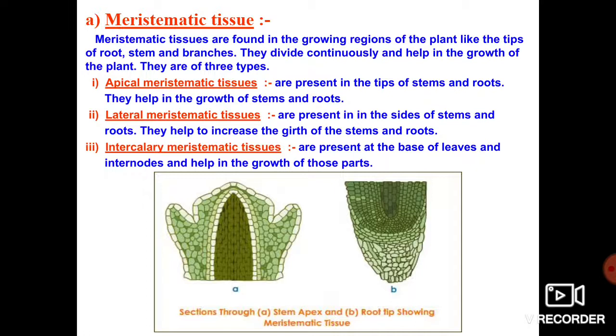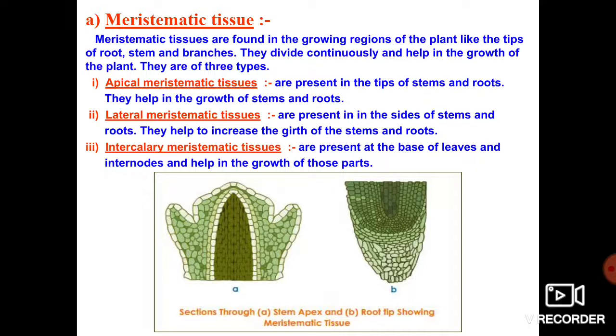Do you know, apical meristematic tissue is present in the tip of the stems as well as roots. Do you know where the apical meristematic tissue is present? Dear children, the apical meristematic tissue is present in the tip of the stem and roots, and this will be very helpful for the growth of the plant stem and roots.